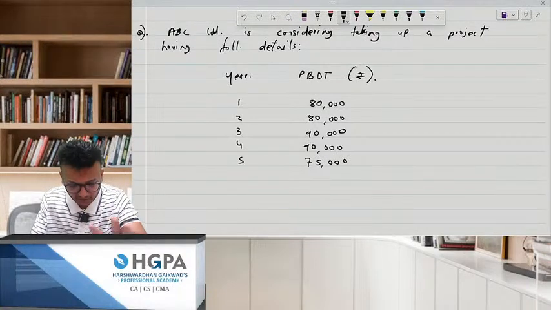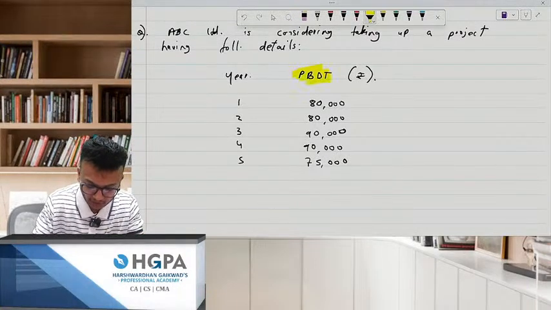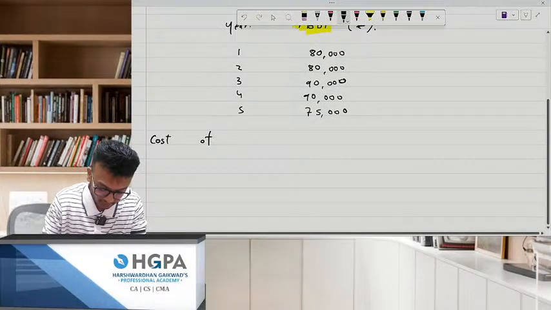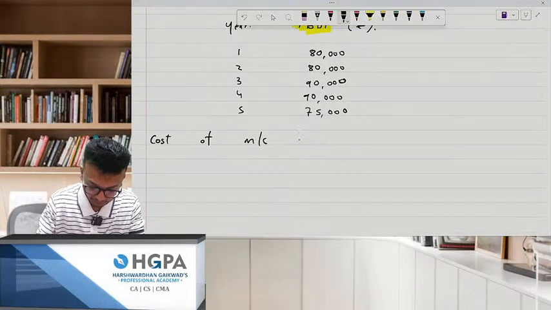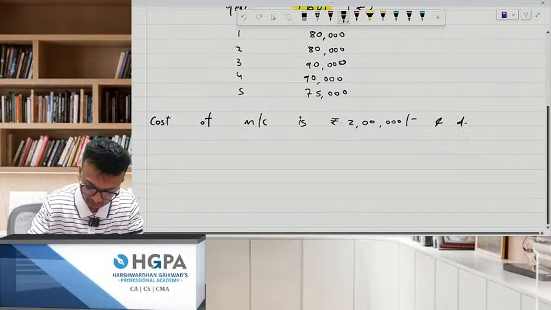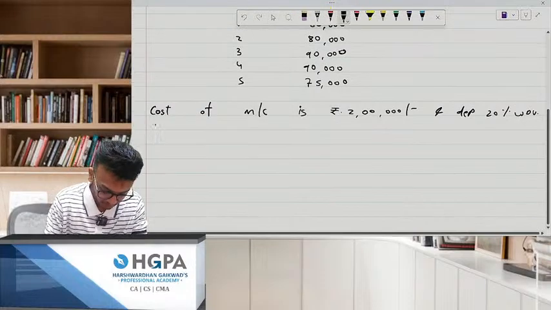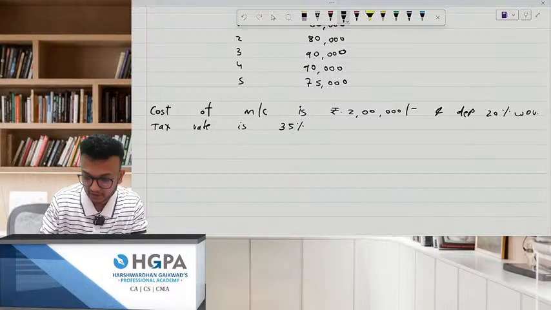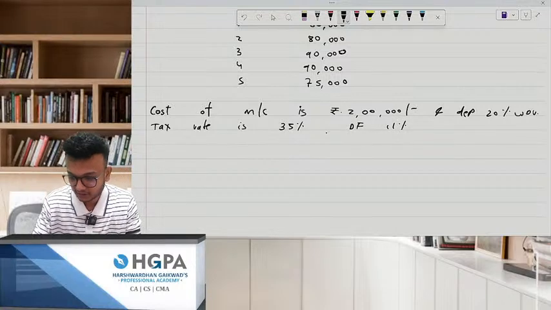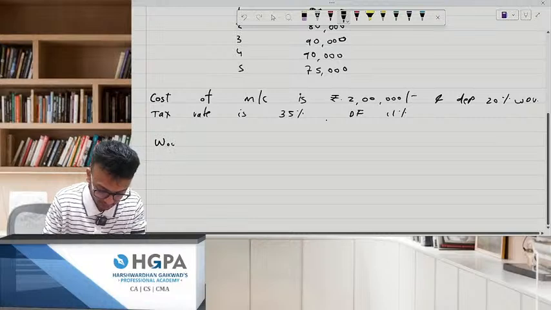I'm going to explain everything. Just write down the question. But I want everybody to focus on this word, and that is PBDT. Next, the cost of machinery, the one which this company is going to get, is rupees 2 lakhs. And the depreciation is 20% WDV. Tax rate is 35%. Your discounting factor is 11%.